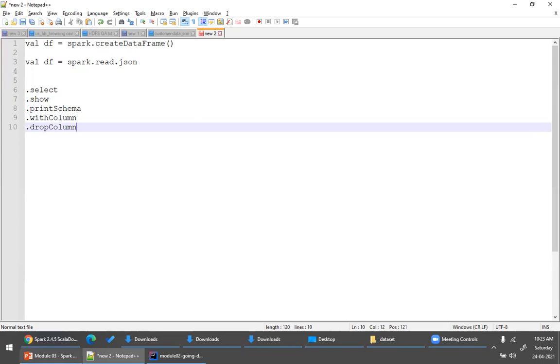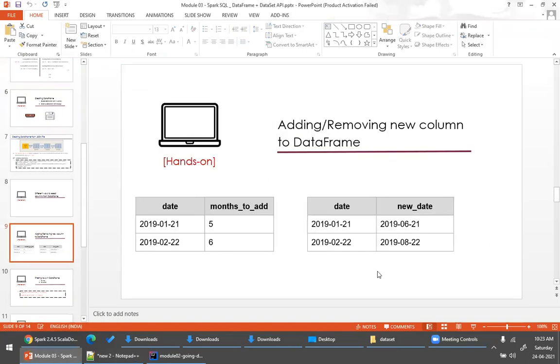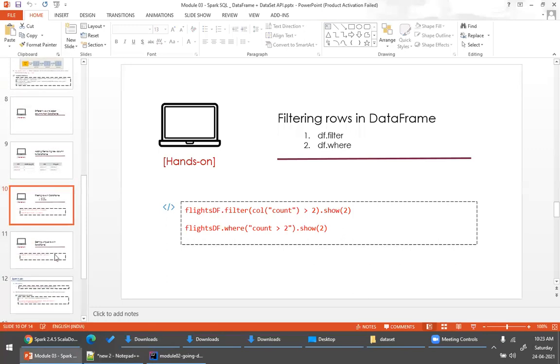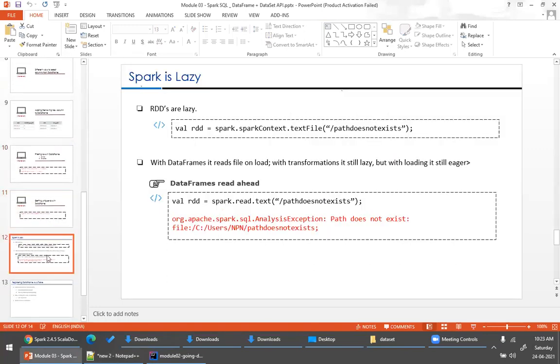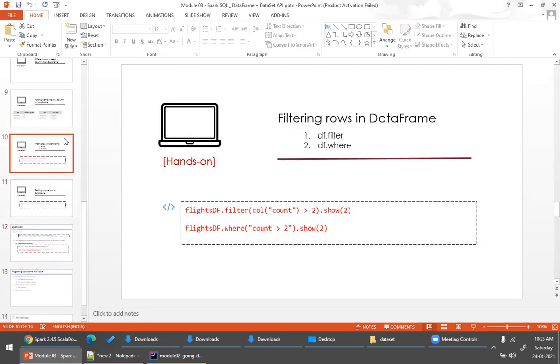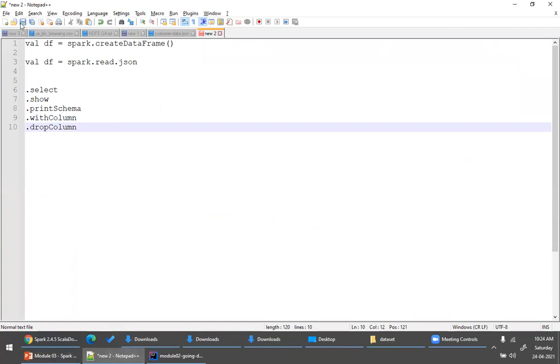Now, let's take a small use case. Let me go according to the slides now. So we were able to see how to add a column to a particular data frame. Let's take up another example. Let me take up some more examples and then I'll proceed to the topics. Let me take up another example, which is not mentioned in the slides.